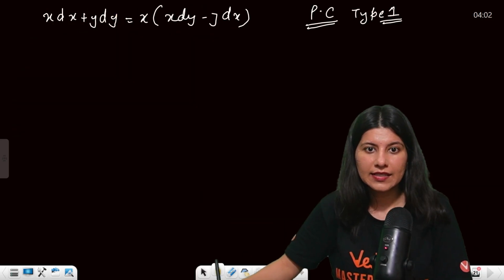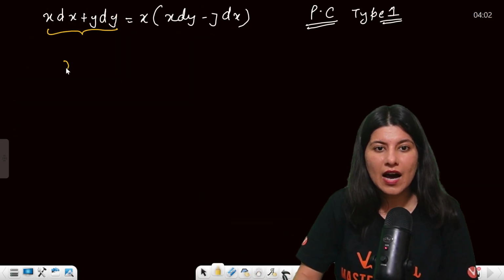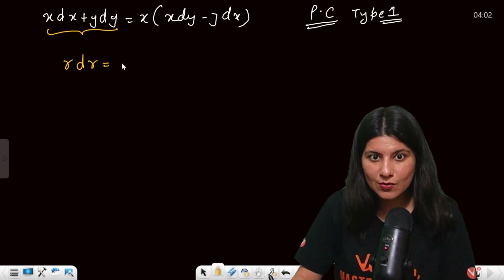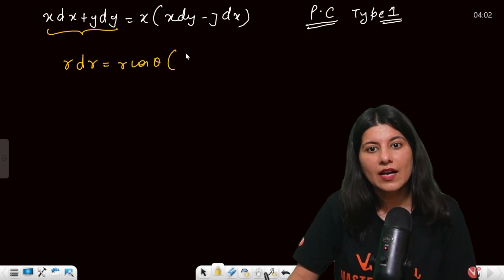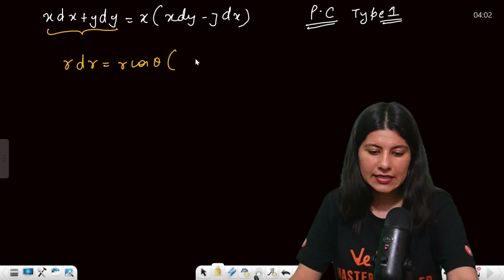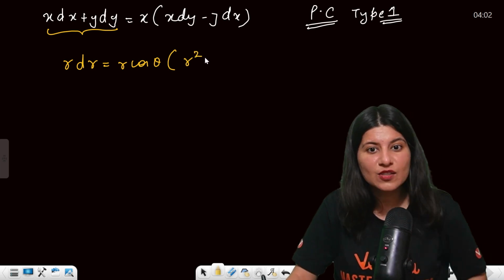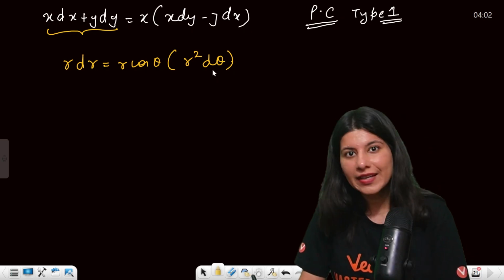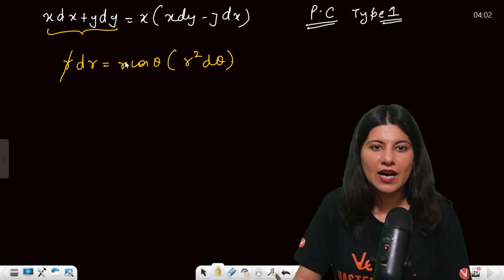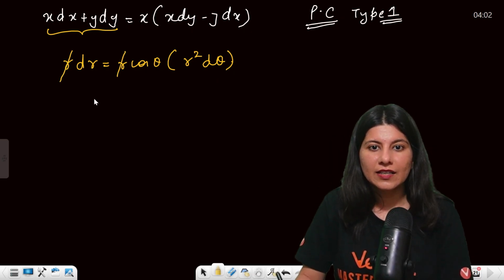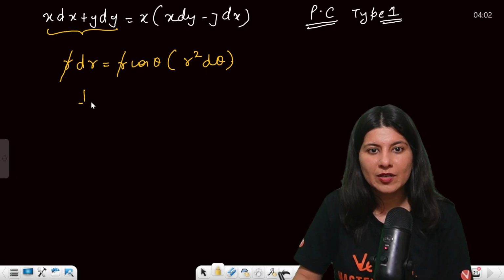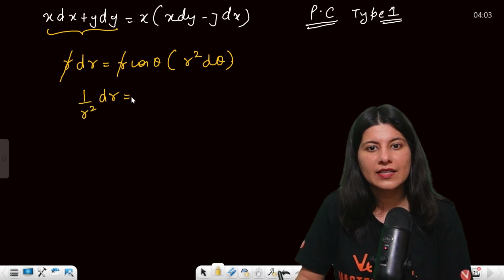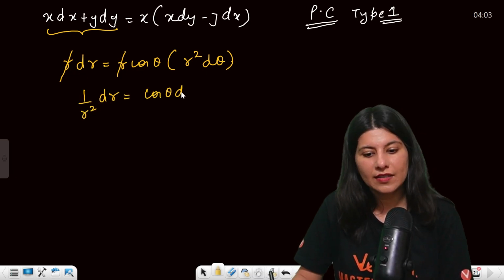Okay. Let us come back. So this is r dr. This is your x. X is what? R cos theta. And x dy minus y dx is nothing but r square d theta. Now the moment you do it, you will get variable separable form. Okay. R cancel. Now it is going to become 1 by r square dr equals to cos theta d theta.